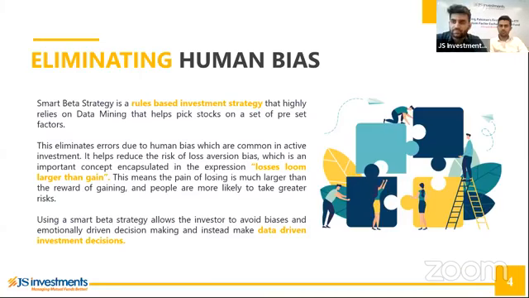We see a lot of investors, especially retail investors, who anchor prices of different stocks. Let's say a stock has risen from 80 to 100. A lot of investors would be very reluctant to invest in the stock at 100 rupees, although it might go up to 150 later on. Similarly, on the downside, when the stock goes from 100 to 80 rupees, a lot of investors would tend to buy that share because it's come down. The price has been anchored at 100, but there could potentially be more downside in that stock. So the smart beta strategy eliminates all of those human biases, which can potentially be damaging.